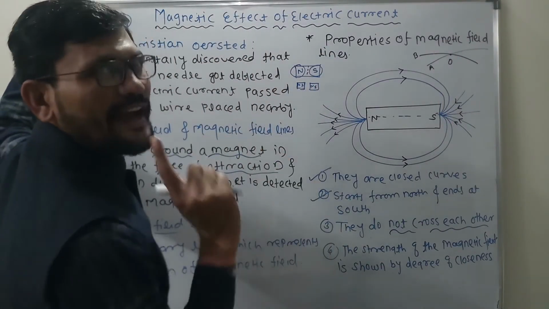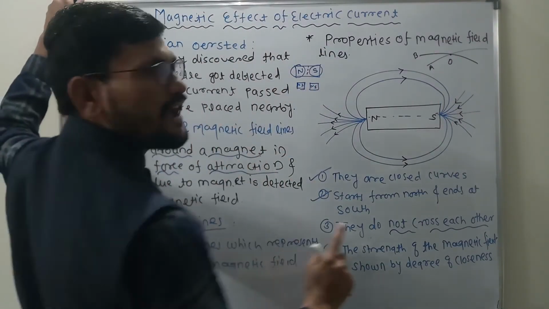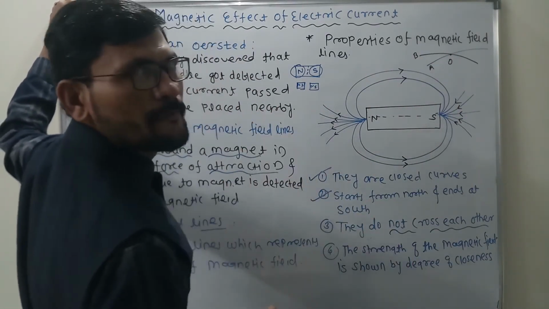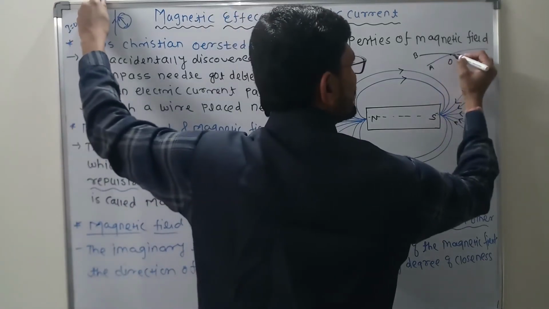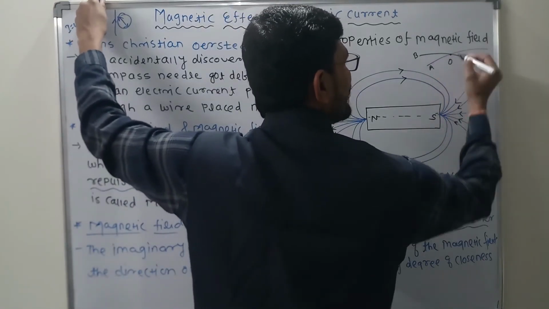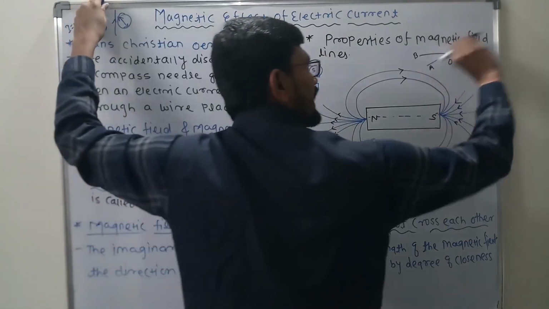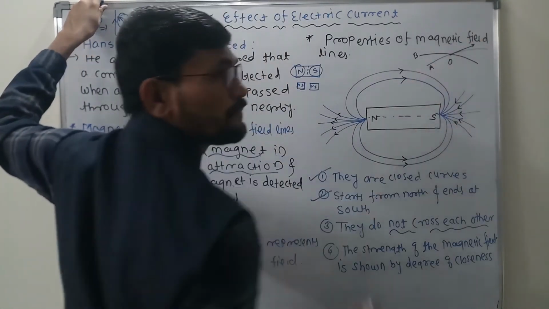Now to represent the direction of magnetic field line A at the point O, what should we do? We must draw a tangent to that point. Clear? Now let us draw the tangent at this point to the magnetic field line. So this is what the tangent is drawn. Clear? So this is the direction of the magnetic field line at point O.